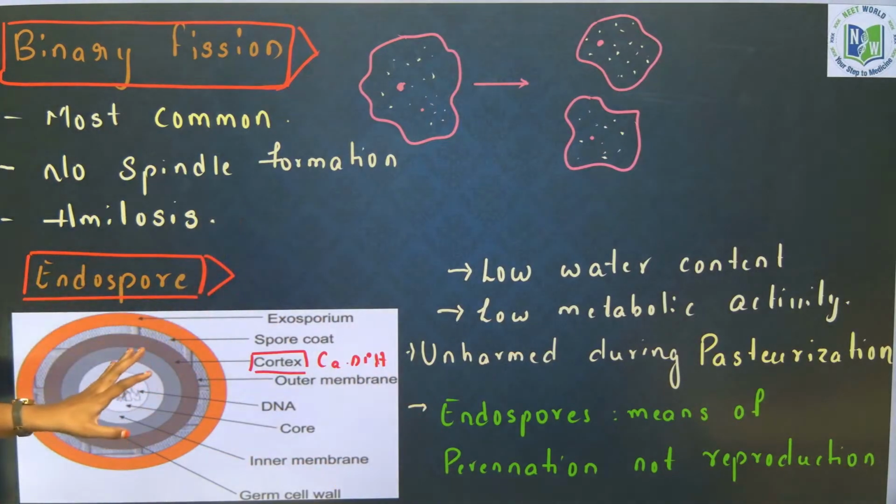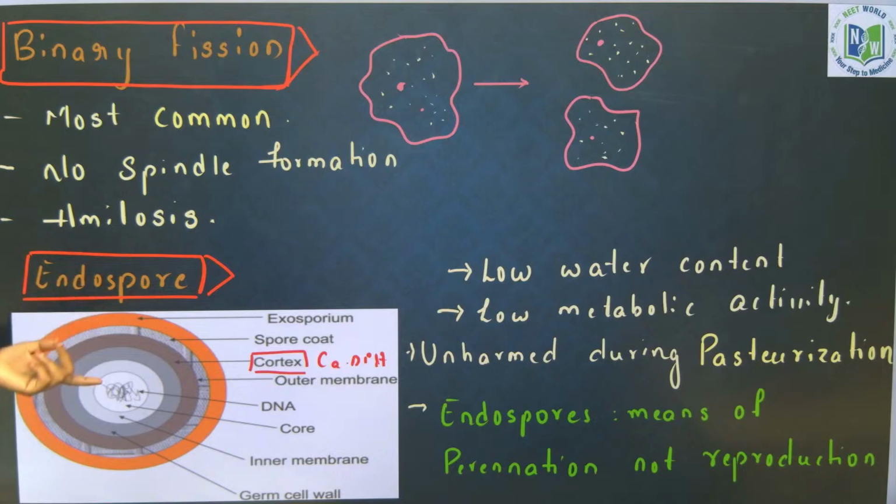Till here it is clear, Noma? Any doubt anywhere? Yeah. Abdul, any doubt? Binary fission and endospores, clear, right? Yeah.